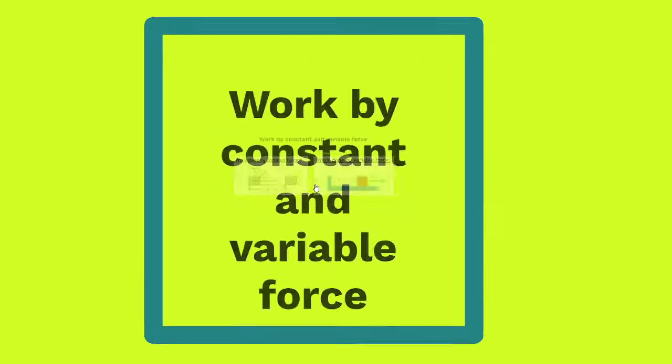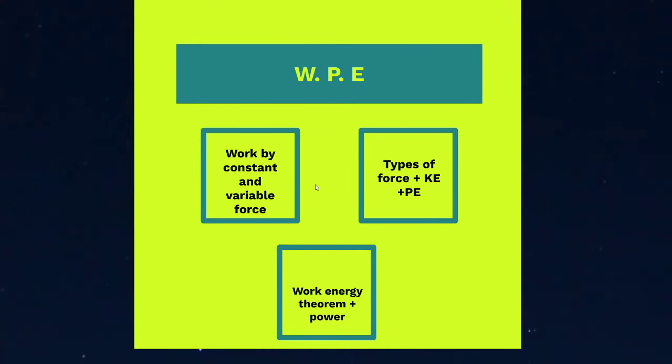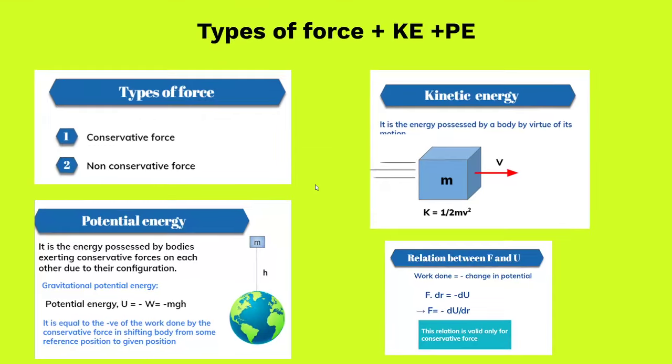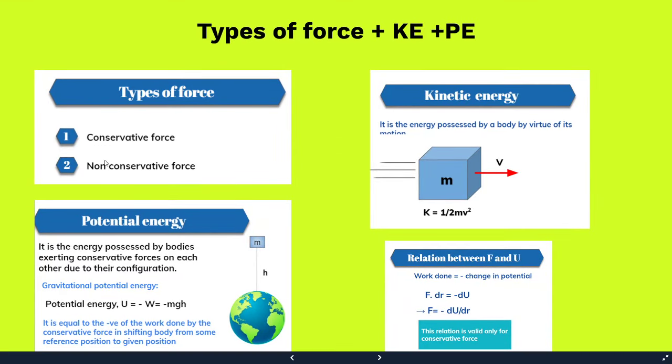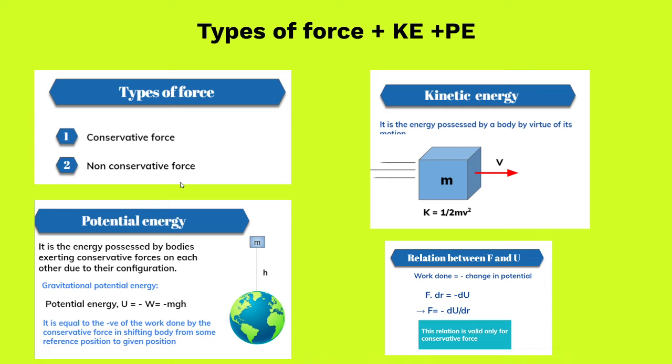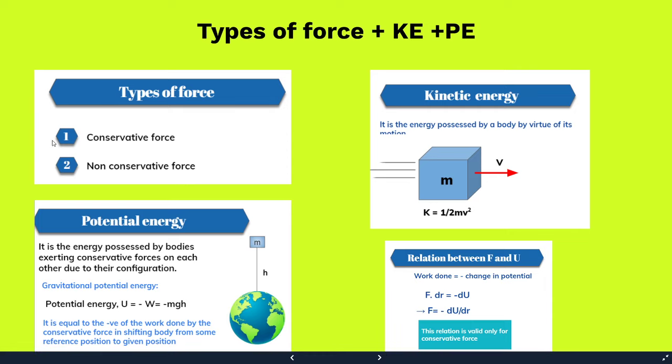After that, the discussion was taken to the types of mechanical energy, where we spoke about potential and kinetic energy. For the discussion of potential energy, we required our categorization of forces on the basis of conservative and non-conservative forces. A very beautiful discussion that I'm sure you will understand, and you will be able to understand how the conservative forces get related to the potential energy.